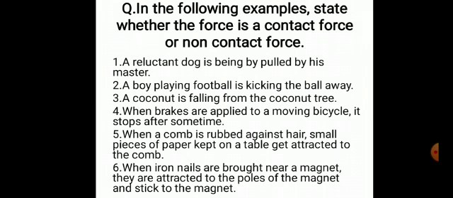A coconut is falling from the coconut tree. When brakes are applied to a moving bicycle, it stops after some time. When a comb is rubbed against hair, small pieces of paper kept on a table get attracted to the comb. When iron nails are brought near a magnet, they are attracted to the poles of the magnet and stick to the magnet. So you have to identify which force is involved in all these examples.